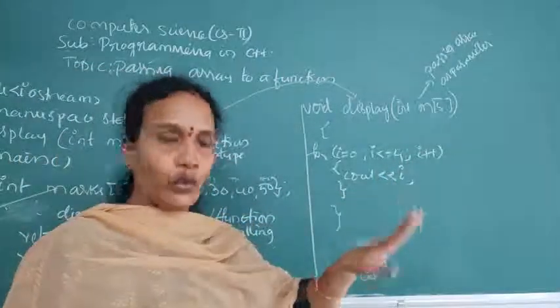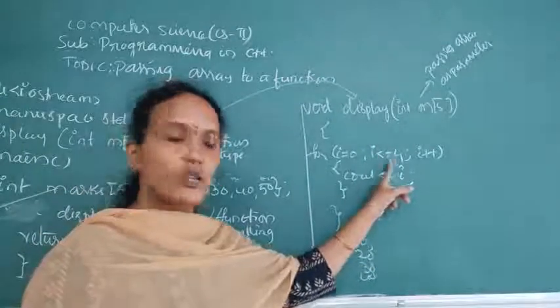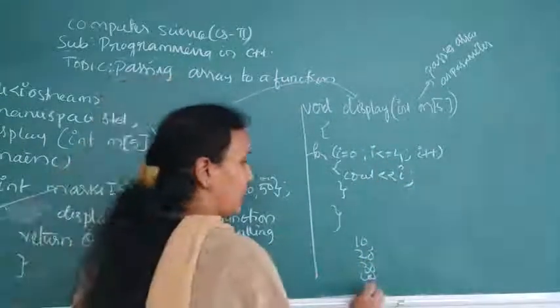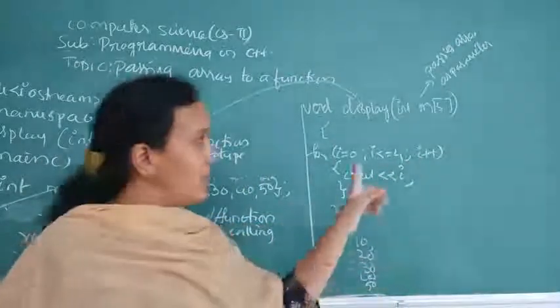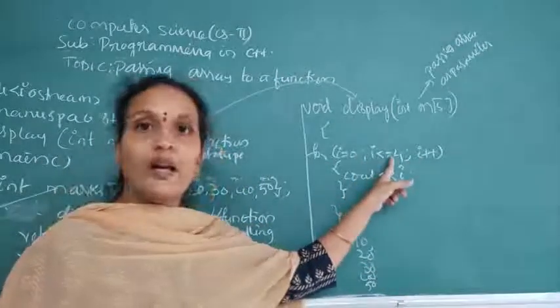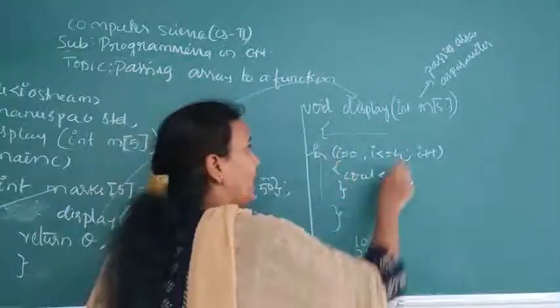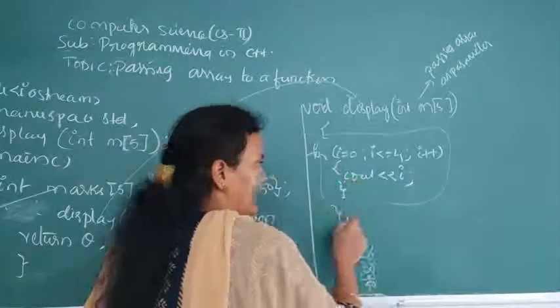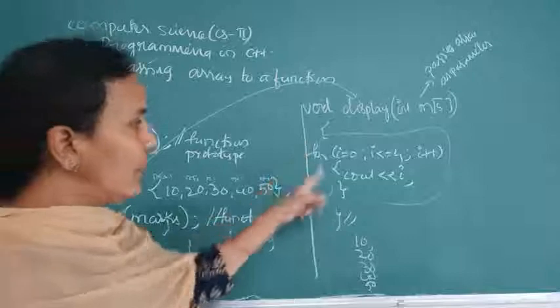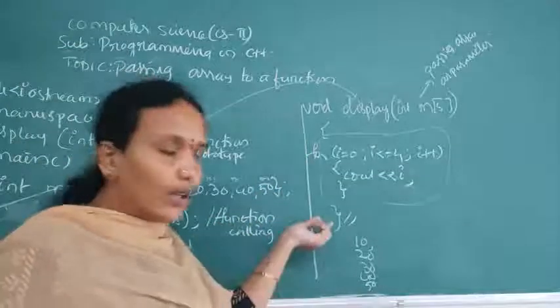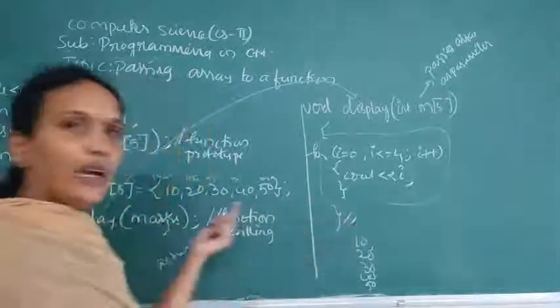Now what is the i value? 4. 4 less than or equals 4, condition is true, and that is printed. Now again i is incremented. What is the i value? 5. 5 less than or equals 4, condition false. Then control comes out of this part. So the user-defined function execution is over.